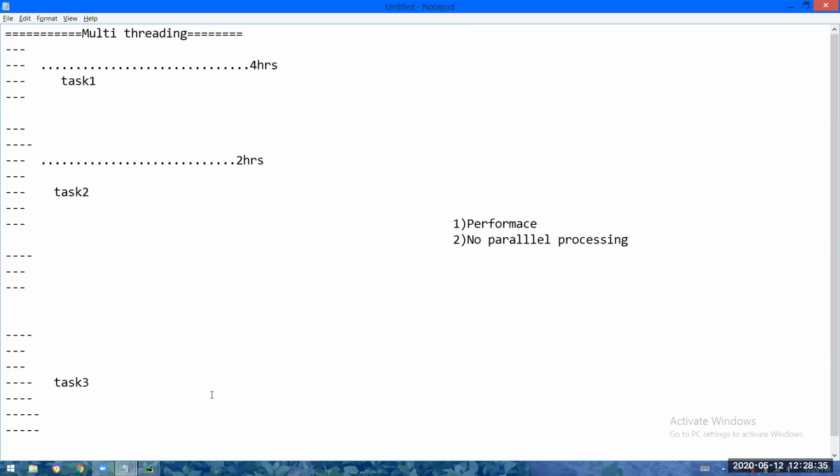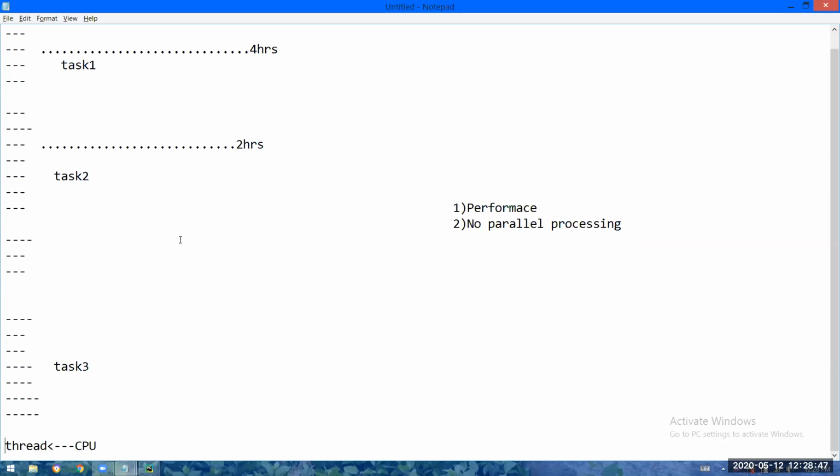And that too, parallel processing is not there. So after completely performing one task, then only the second task is started. So how many threads will be there? By default, only one, right?